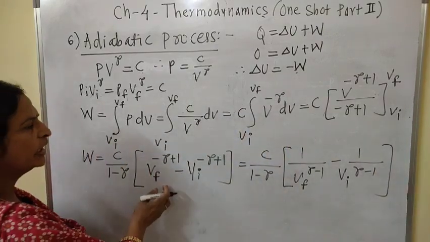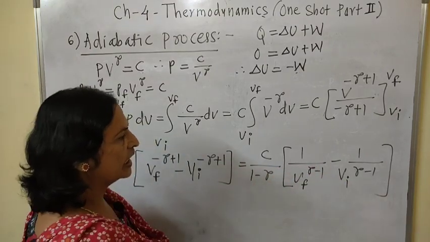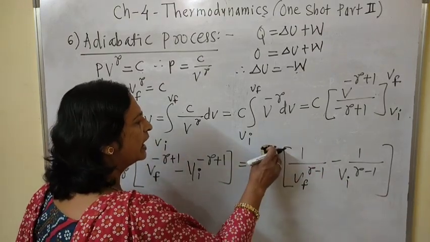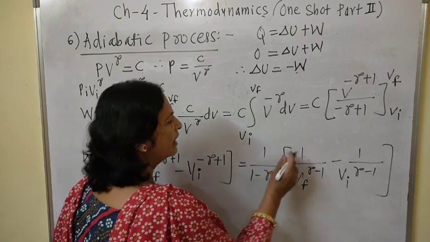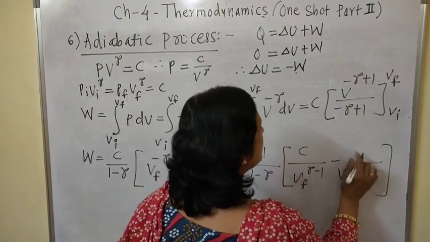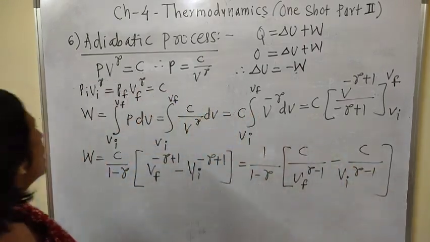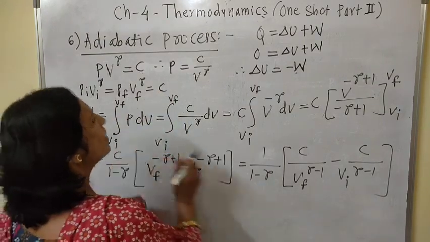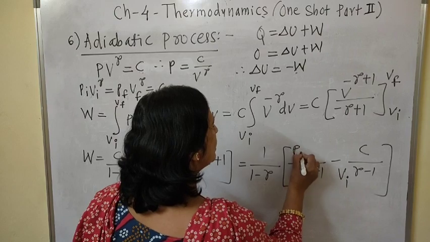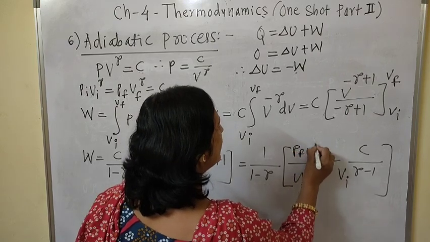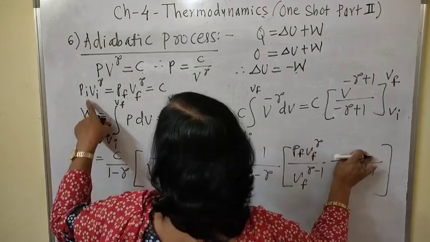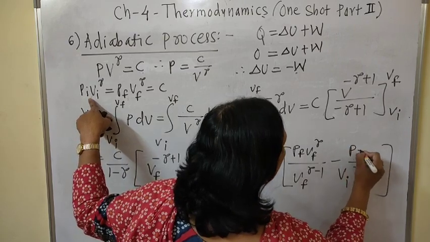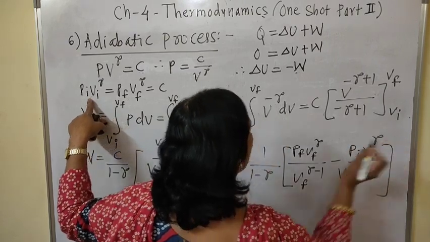Understood? Now this C can be taken inside 1 by, here C is there, here C is there. Now the value of C, in this case we can write P of Vf raised to gamma, and in this case we can write Pi Vi raised to gamma.